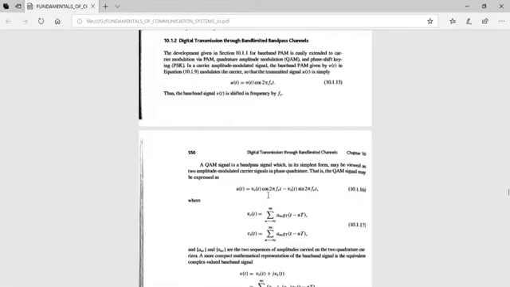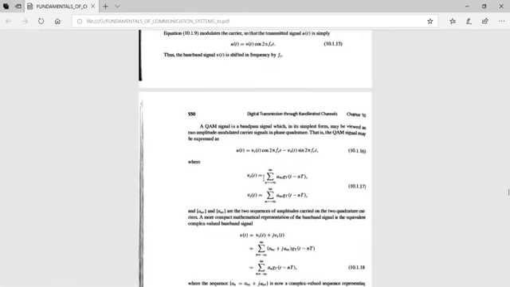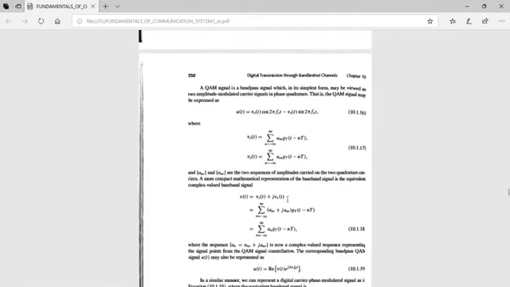So using that, we can express u of t equal to Vc of t cos 2 pi fct minus Vs of t sin 2 pi fct, where Vc of t is equal to the sum of Anc g of t minus nT. This is the in-phase component and this is the quadrature component. Here Anc and Ans are the two sequences of amplitudes carried on the two quadrature carriers. The two carriers are in quadrature.